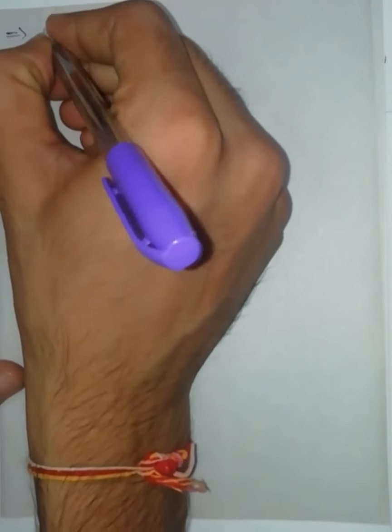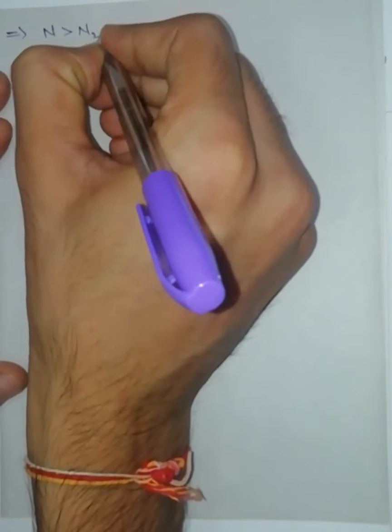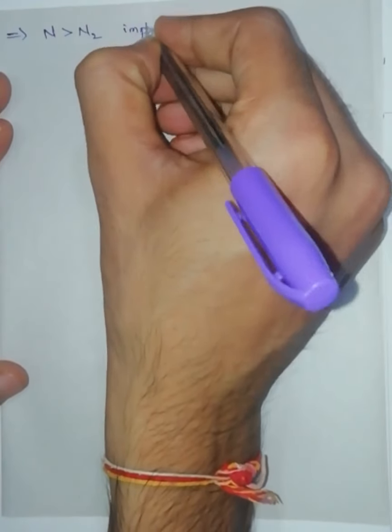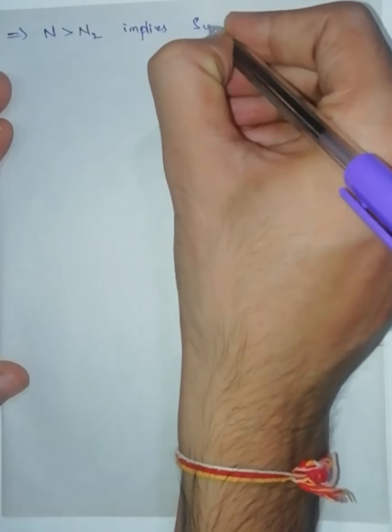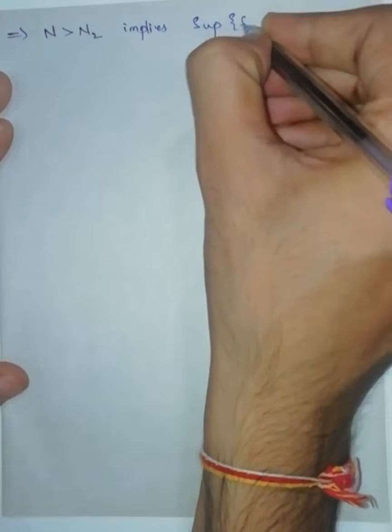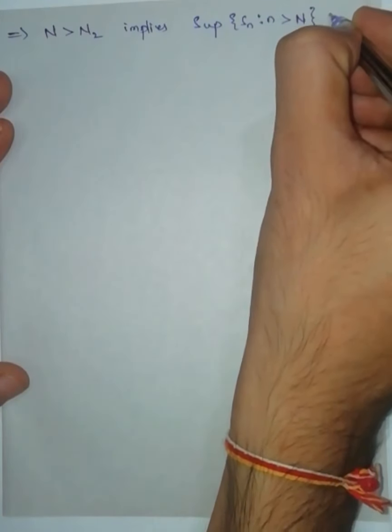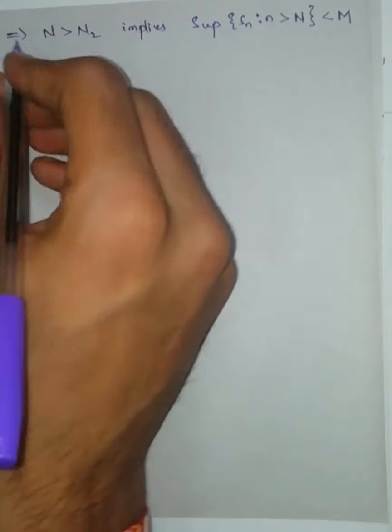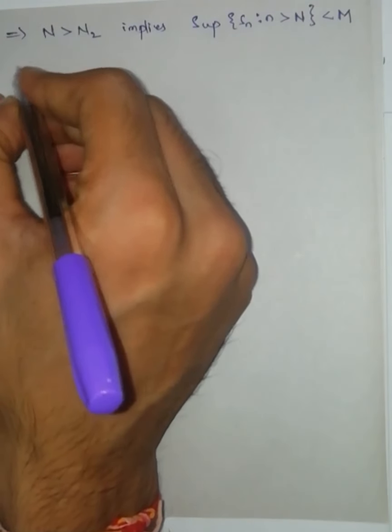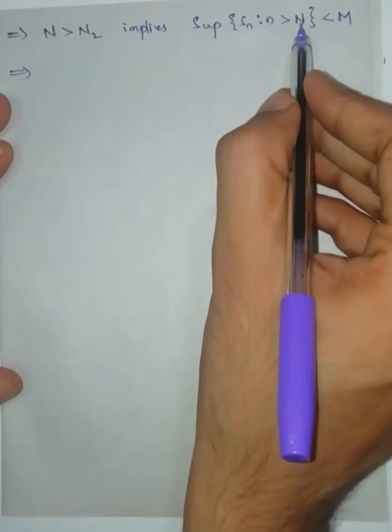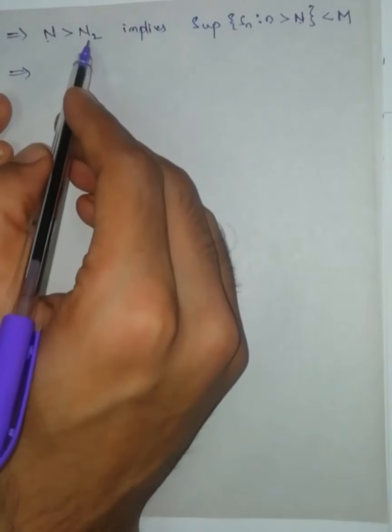This implies capital N greater than capital N2 implies supremum of the set Sn where n greater than capital N is less than this one. This implies n greater than capital N and capital N greater than n2.